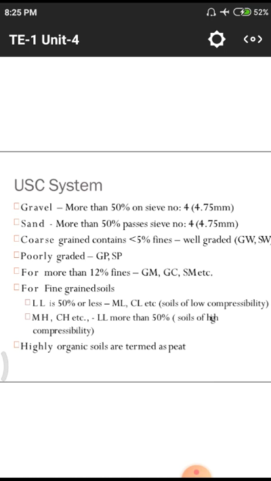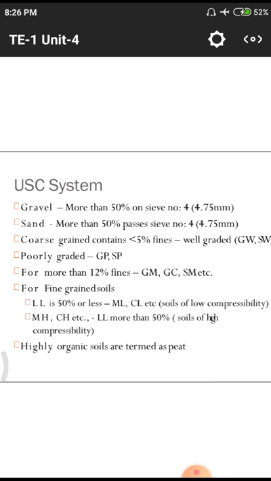Gravel is material of which more than 50% is retained on the 4.75 mm sieve. Sand is material which passes through the 4.75 mm sieve.